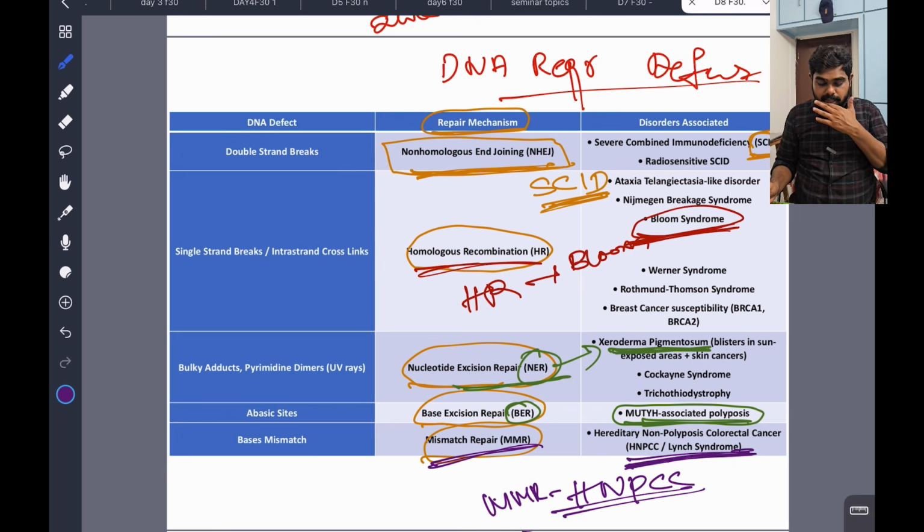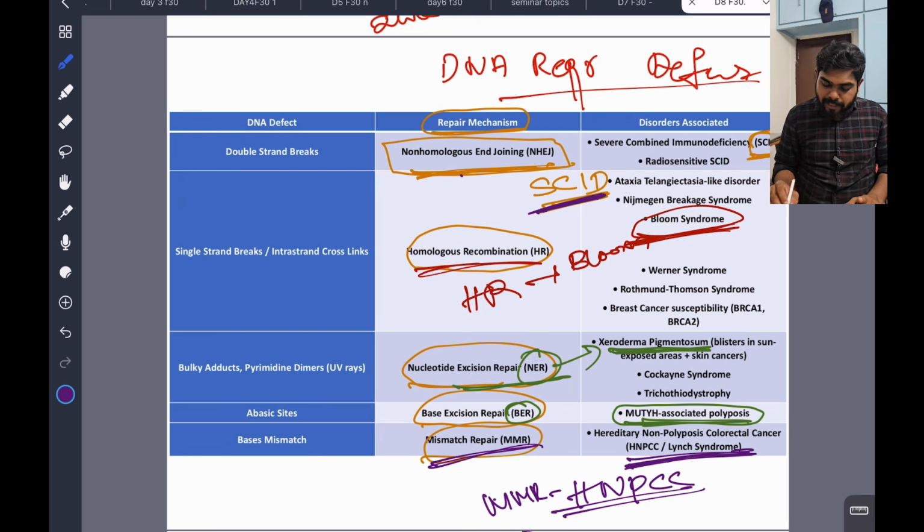Clear? This is a little difficult to learn by heart, but you have to know this. This is also very important. Direct questions will come from here, and making a mnemonic is a little difficult, but we'll keep a simple mnemonic. At least we have to eliminate some options. So SCID is by NHEJ: non-homologous end joining repair mechanism defect causes SCID.